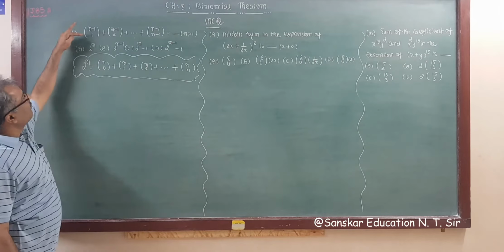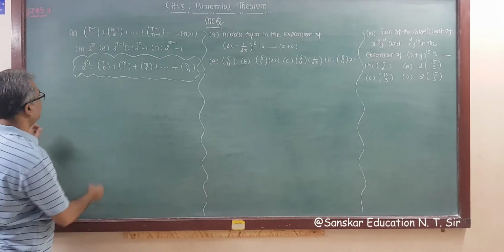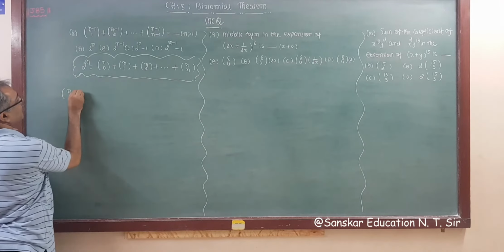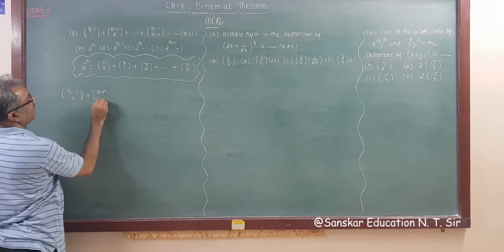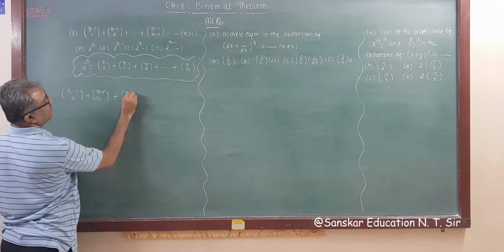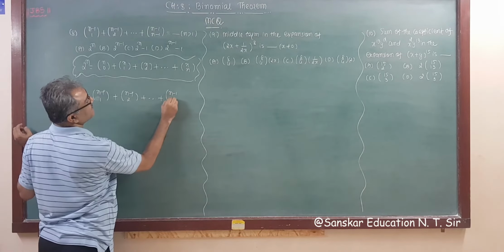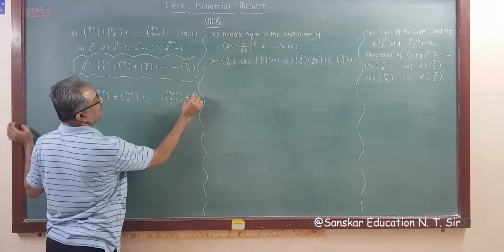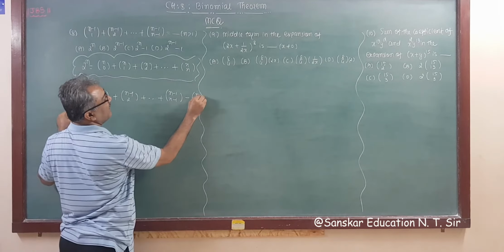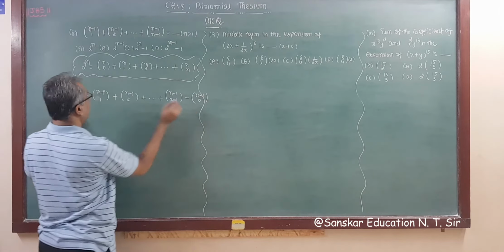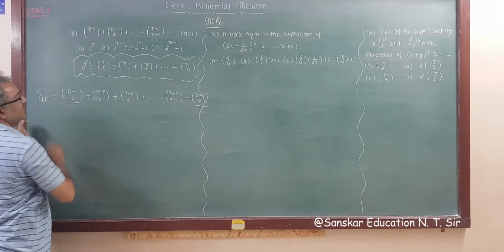So what we have to do? We have to add n minus 1 c0, which is missing here, so we add it and subtract it, right? So adding and subtracting: n minus 1 c0 plus n minus 1 c1, plus n minus 1 c2, plus and so on, n minus 1 c n minus 1 is given. Now the last term we add, so we have to subtract n minus 1 c0. So adding this and subtracting this, our expression becomes like this.